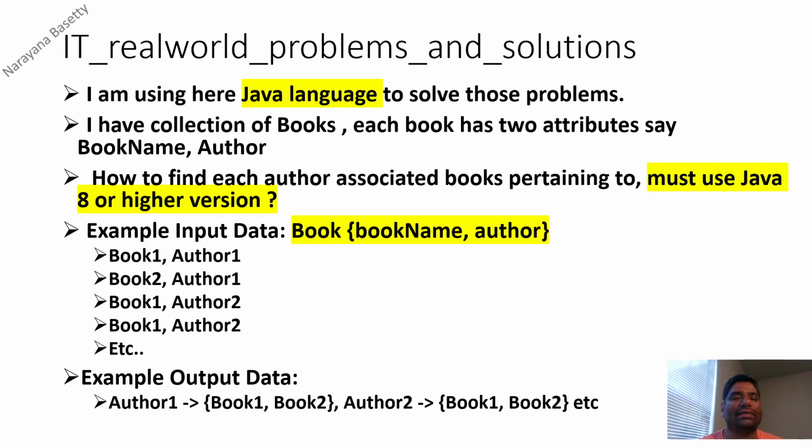Here, as I said, I'm preferring Java 8 or a higher version. Java 8 comes with a lot of application programming interface utilities, which avoid the boilerplate code of the older versions.